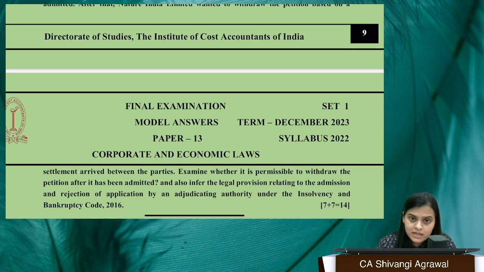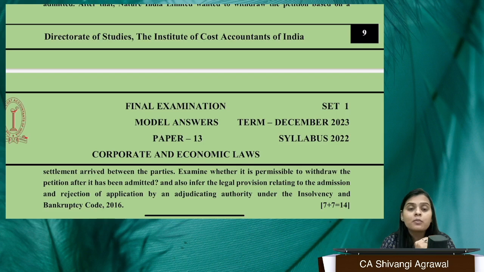How can you withdraw the application? Ma'am, we can present it to NCLT and they will allow us. However, section 12A clearly says that the application can be withdrawn if 90% approval of the COC is obtained. After you get that approval, you inform the resolution professional, who will submit the petition for withdrawal, and the adjudicating authority, that is NCLT, will allow it.